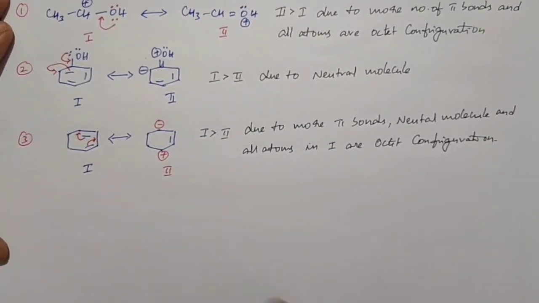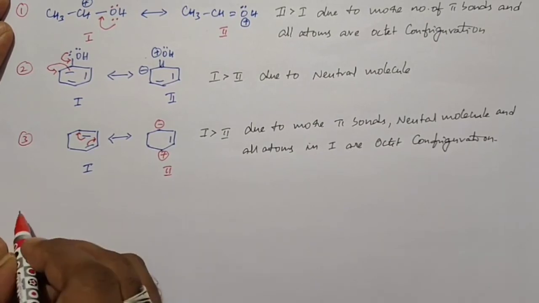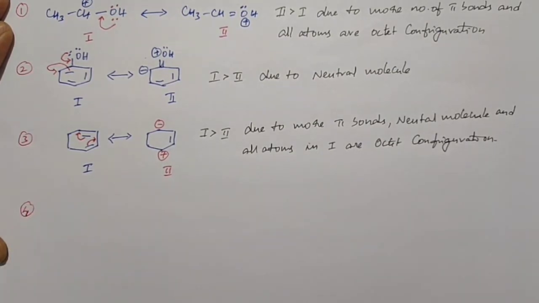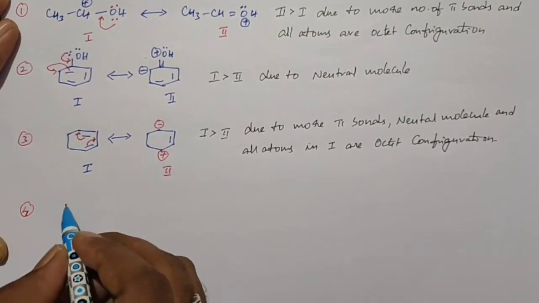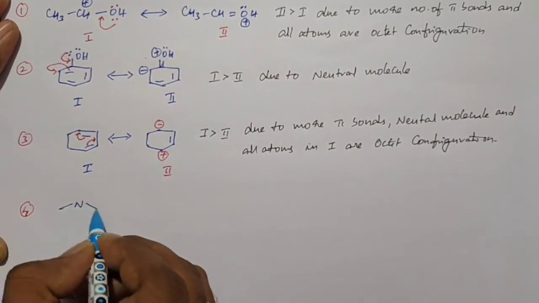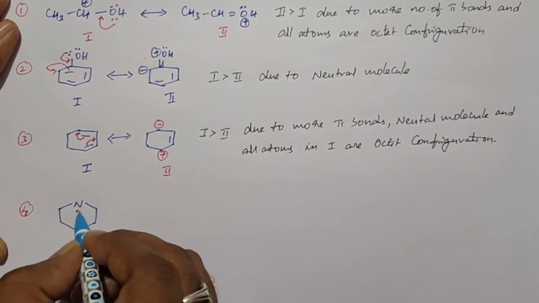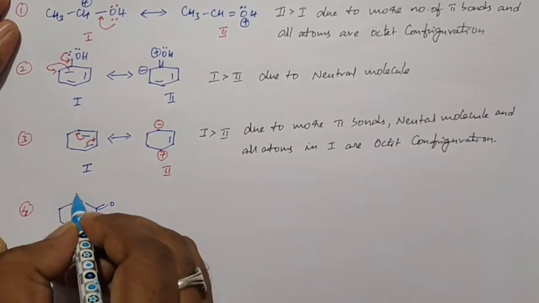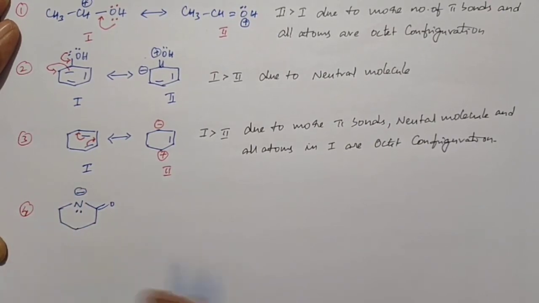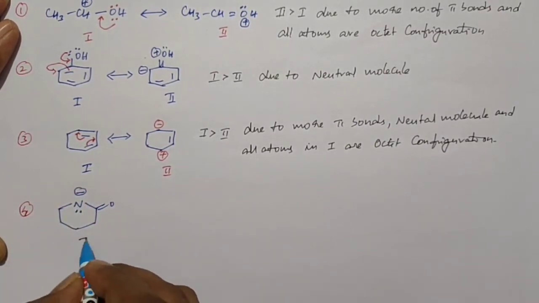Next, example 4. If we take example 4, this is the example we take. So this is structure 1.